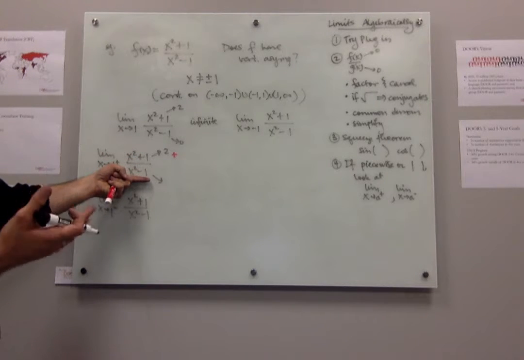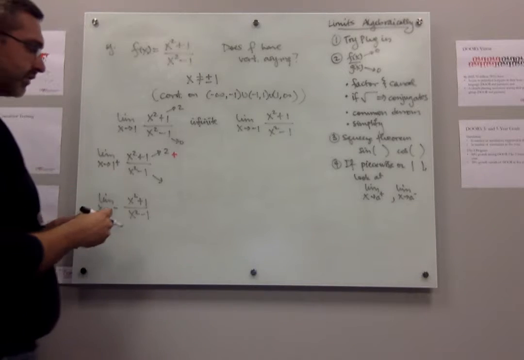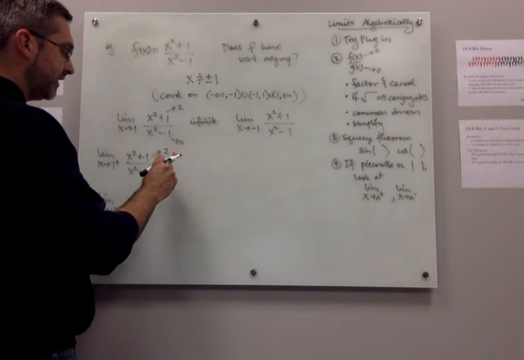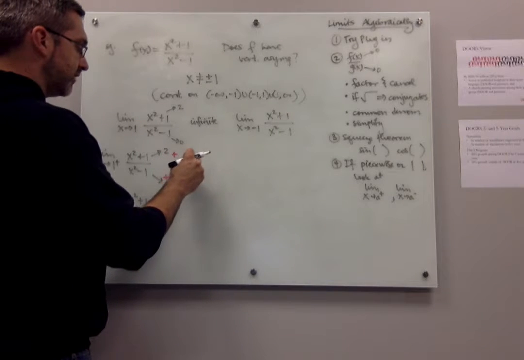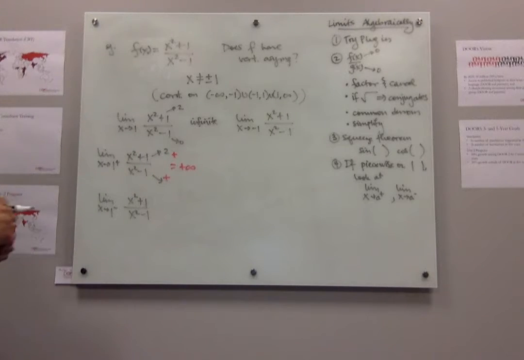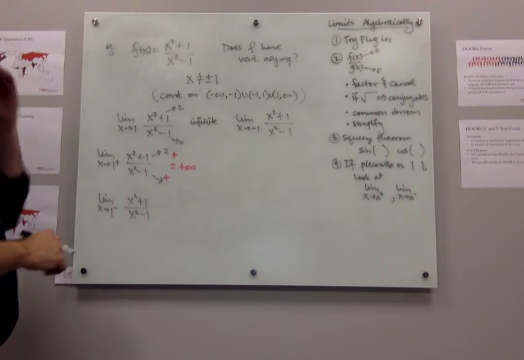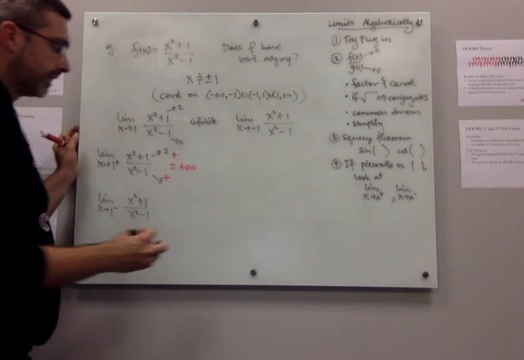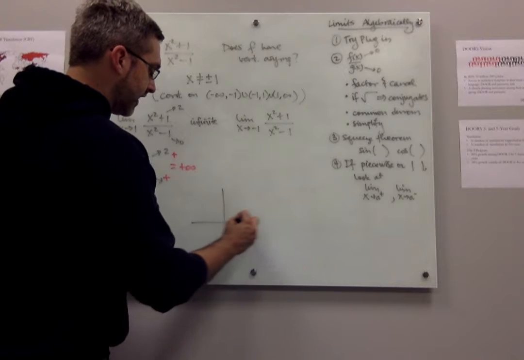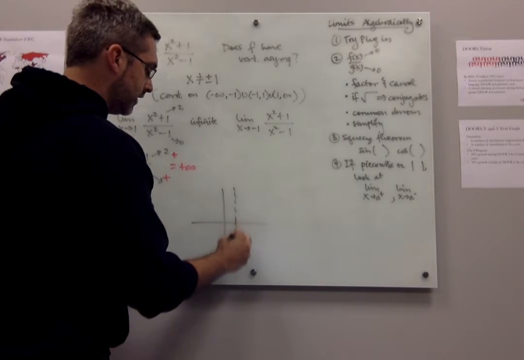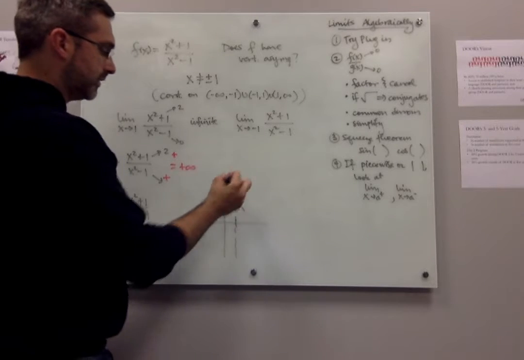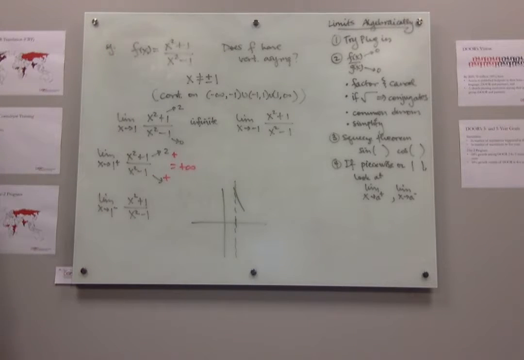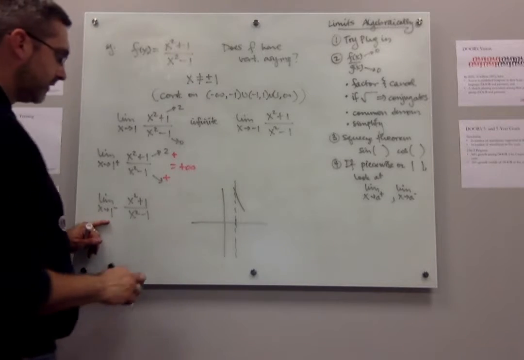I would get 4 minus 1 is 3. That is a positive number. And positive over positive means that when I come to 1 from the right side, the function's going to positive infinity. So if I was graphing the function, and here's 1, when I come to 1 from the right side, the function's going up to positive infinity.